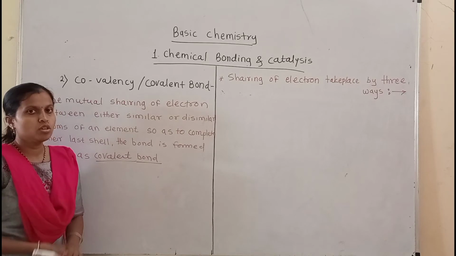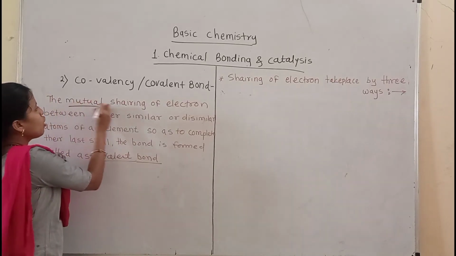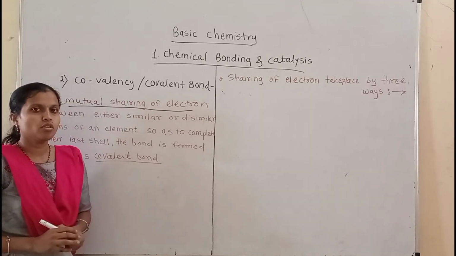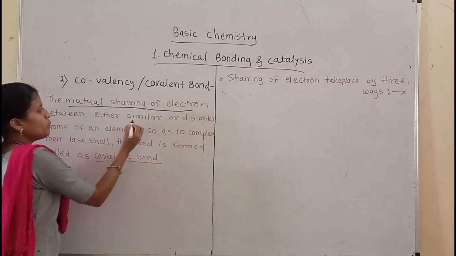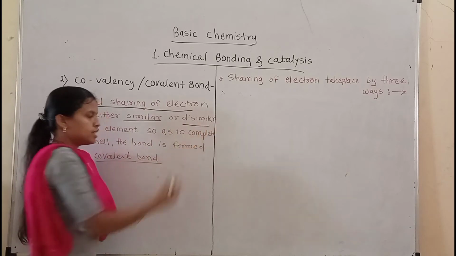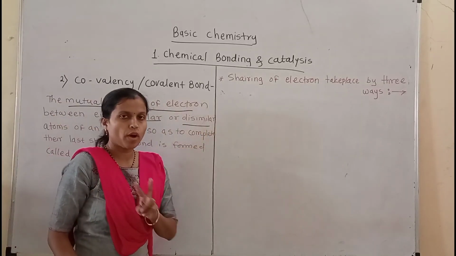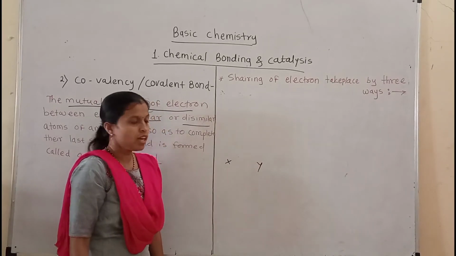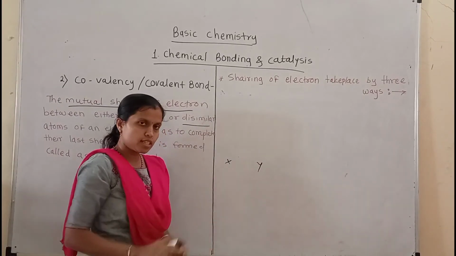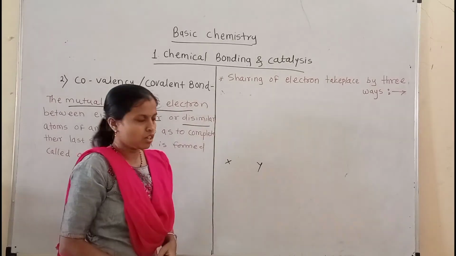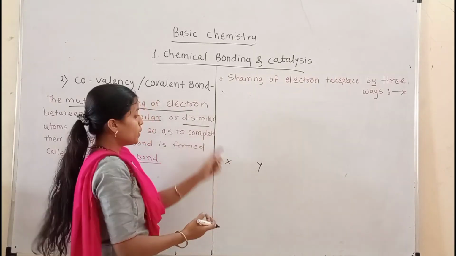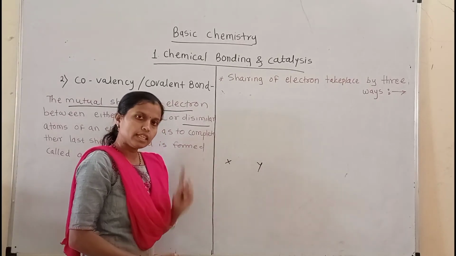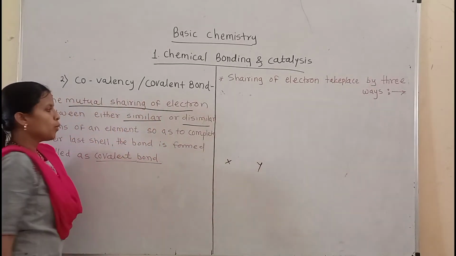The atoms can be either similar or dissimilar. For example, take atoms X and Y. When these two atoms mutually share their electrons, the covalent bond is produced.